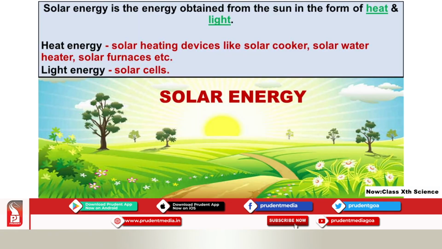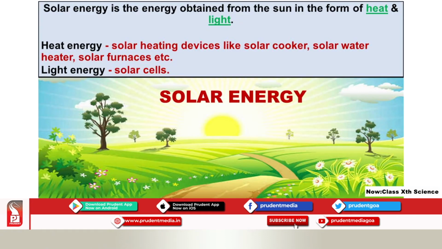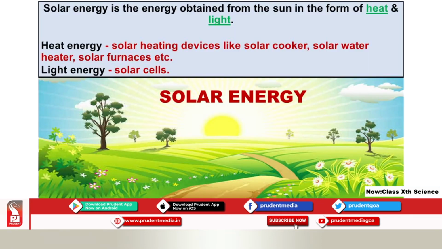Let's see the first one, that is solar energy. As you all know, the sun is the ultimate source of energy, and solar energy is the energy obtained from the sun in the form of heat and light. The sun provides us with heat as well as light. Looking at the heat energy, certain devices or appliances are designed which utilize the heat energy of the sun.